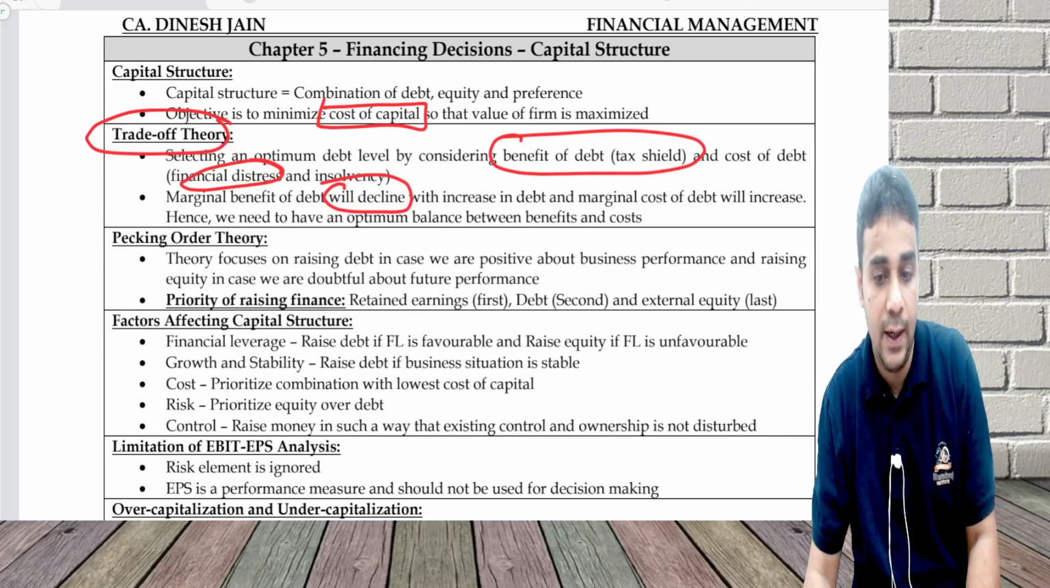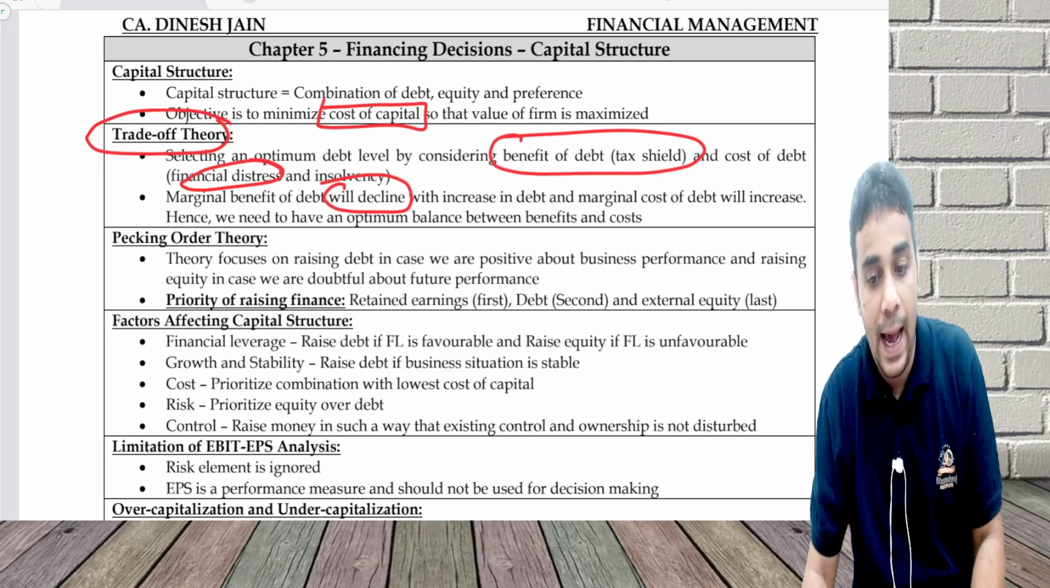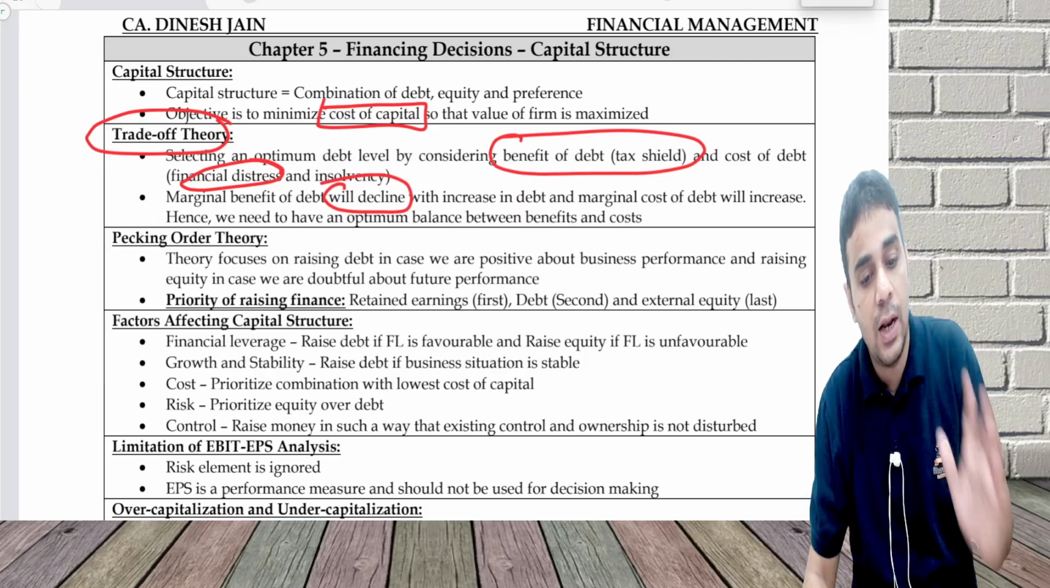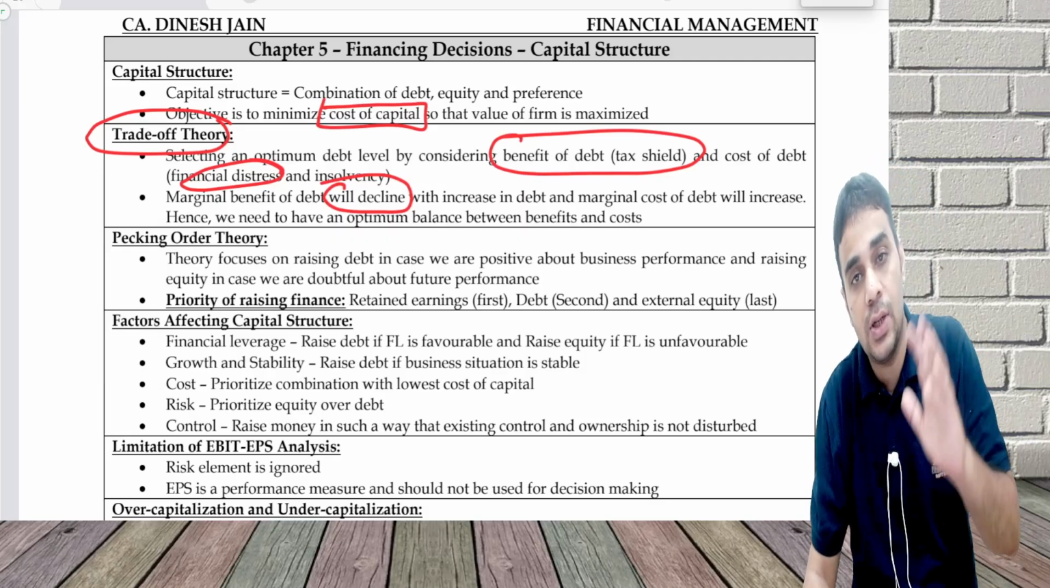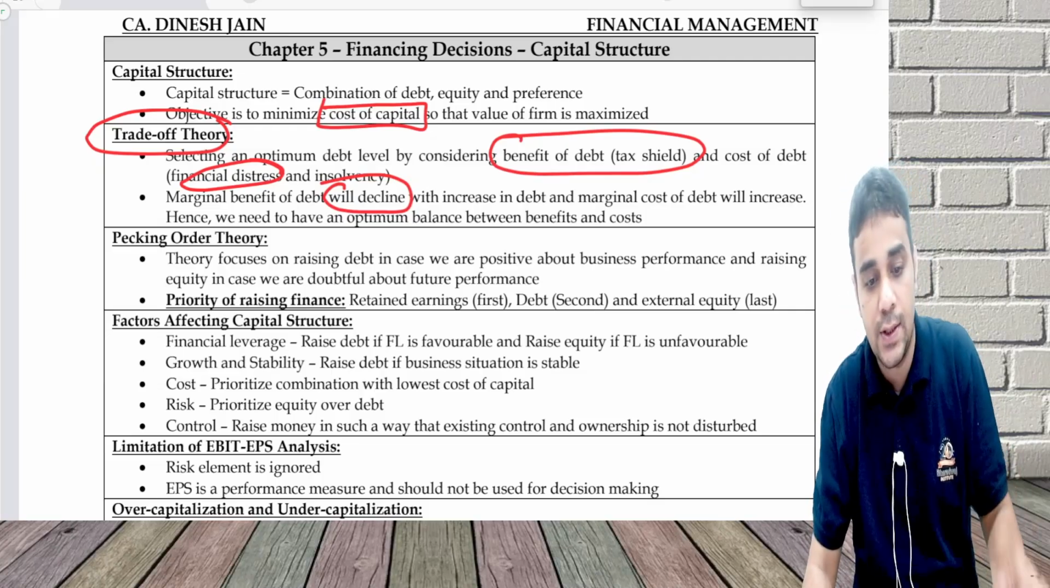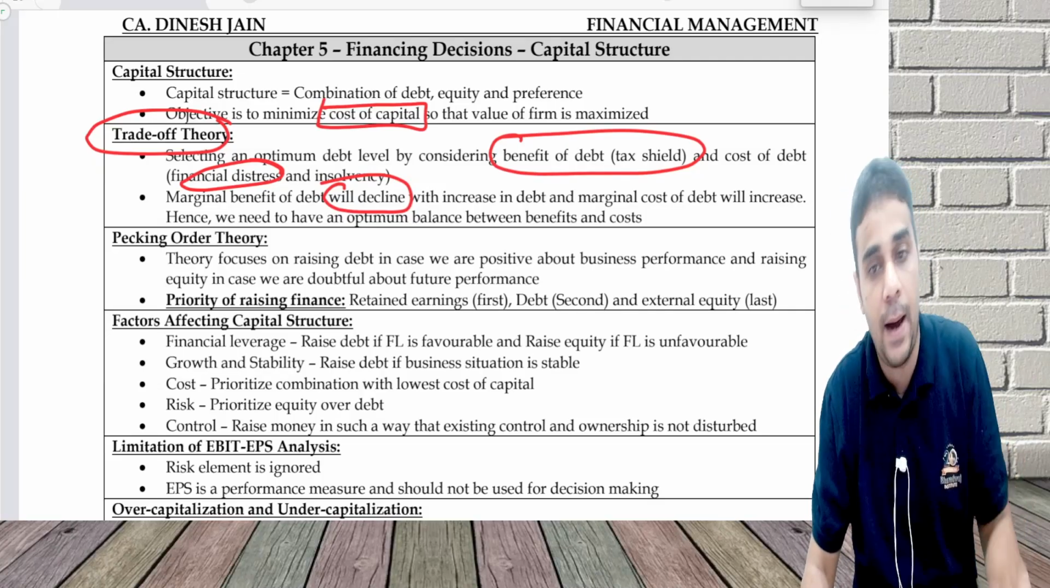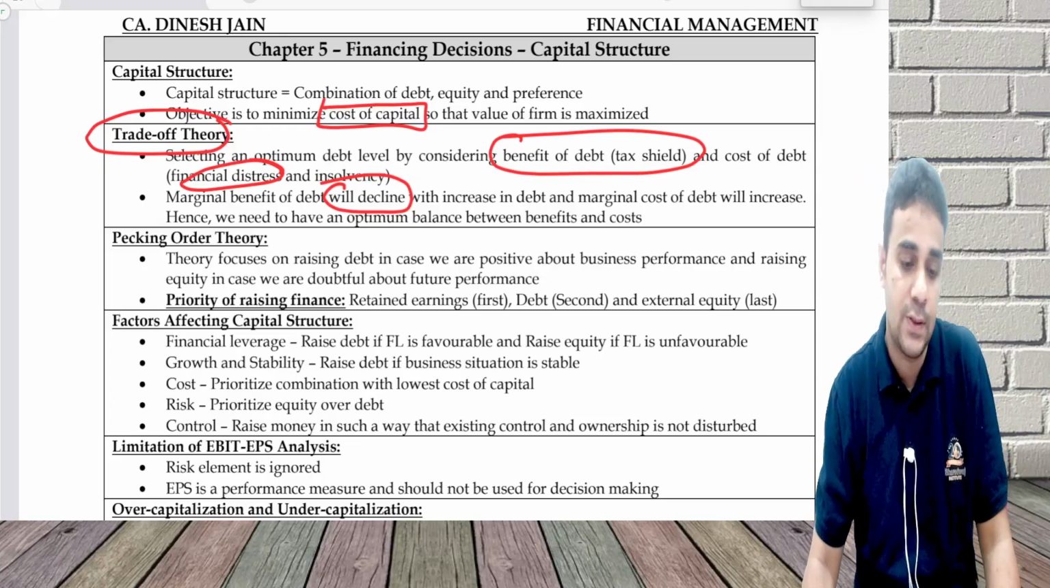The benefit of debt will keep going down as we borrow more. Marginal benefit of debt will decline with the increase in debt, and the marginal cost of debt will increase. So it is essential that I have an optimum balance between benefits and cost.